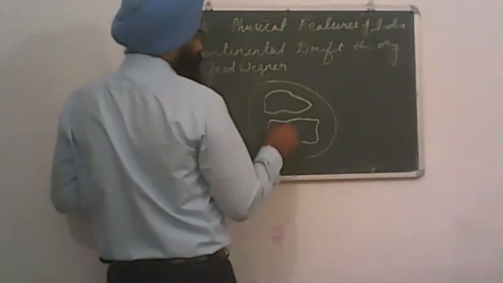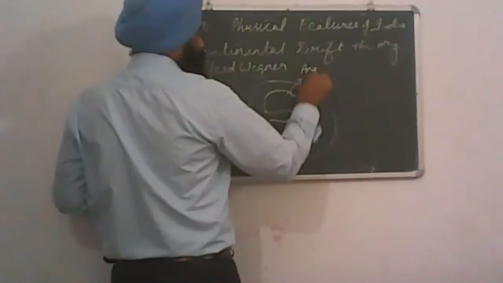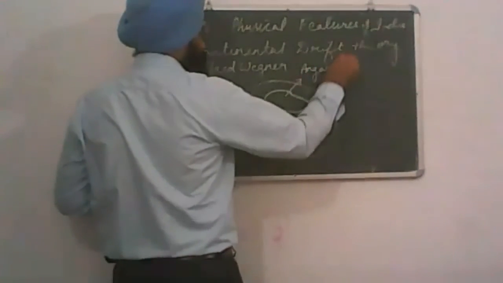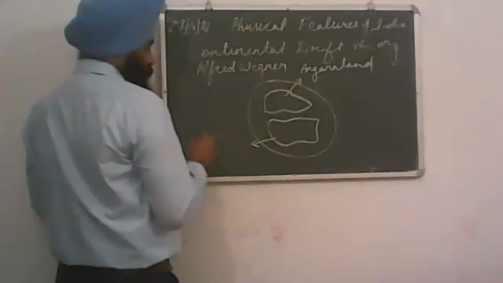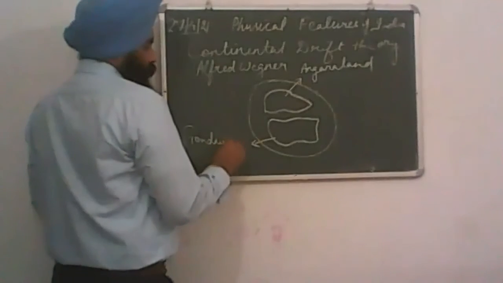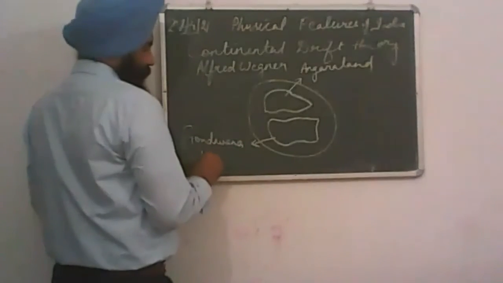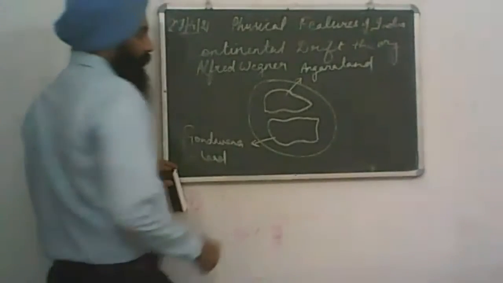So when these two split, the northern part became known as Angaraland, and the southern part became known as Gondwanaland.